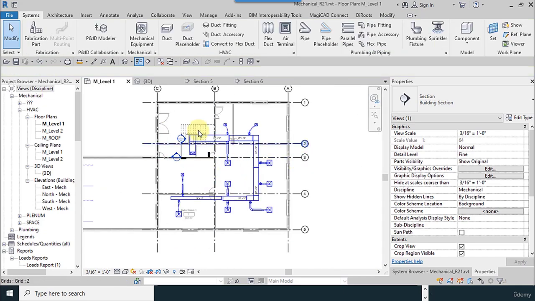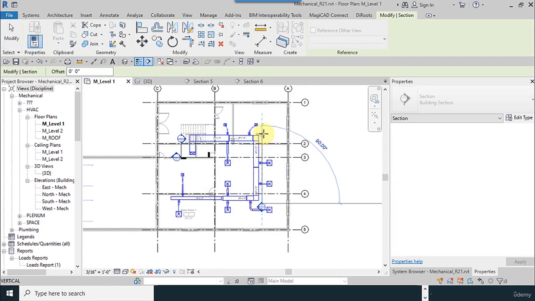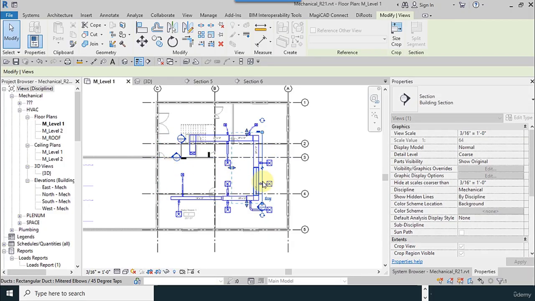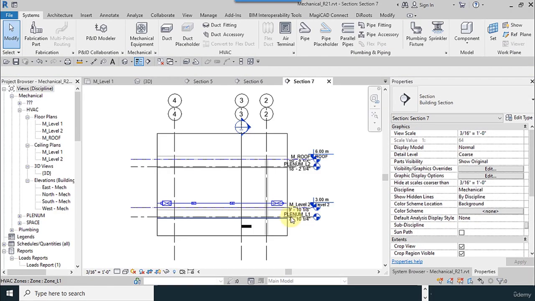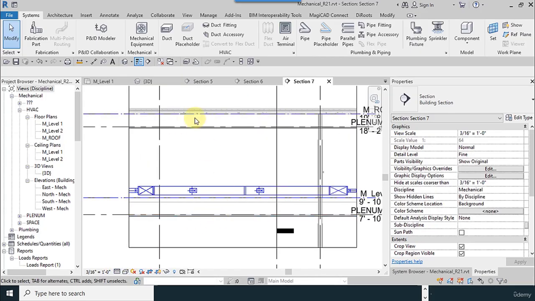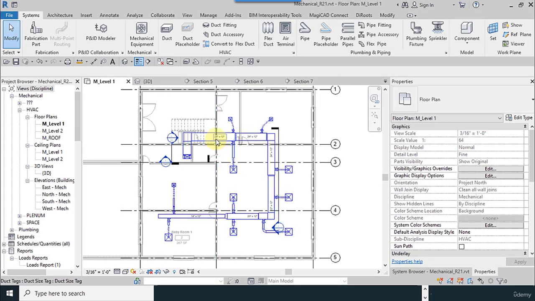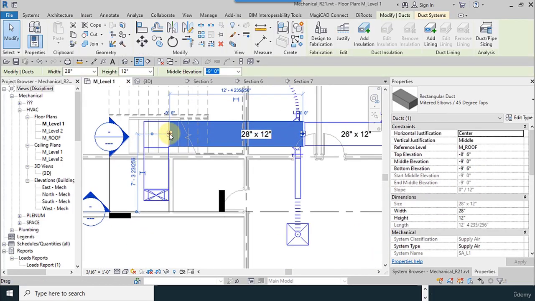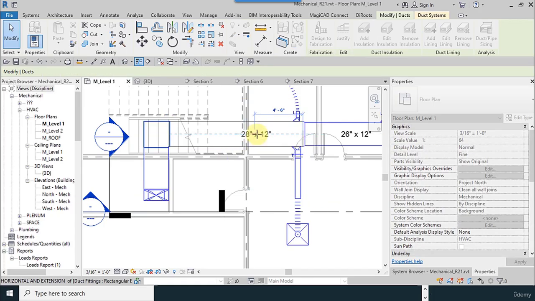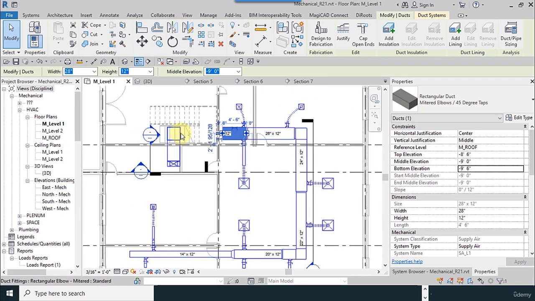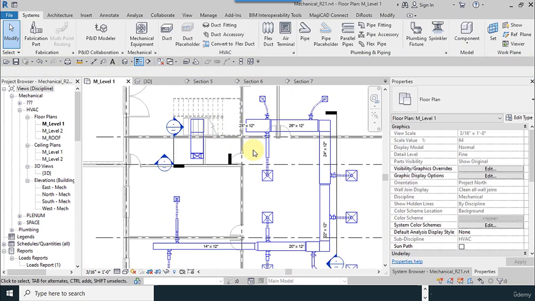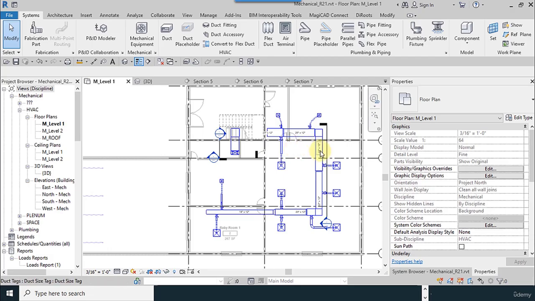And I go to level 1 and create another section here to check the height of the duct. And because I drew a duct again, I didn't check the height of it. I move the duct downward. I have to cut it. I hold down the left click and move it to the right, but this is not the quicker method.